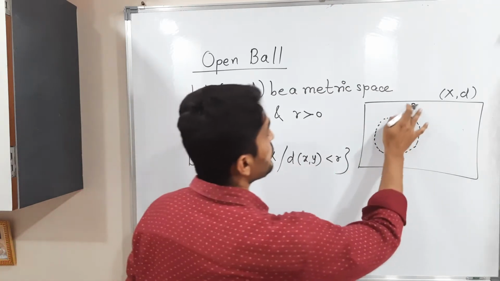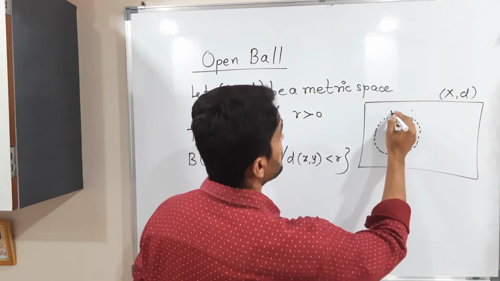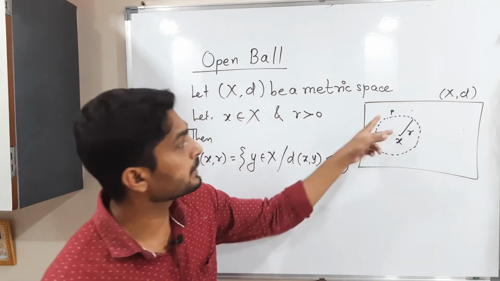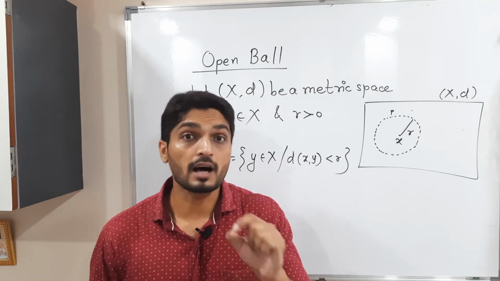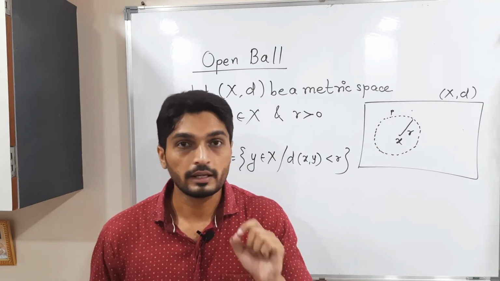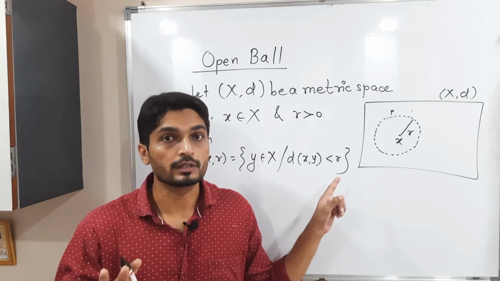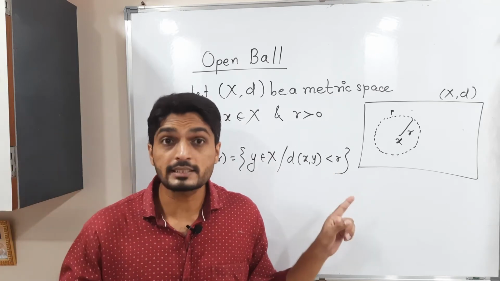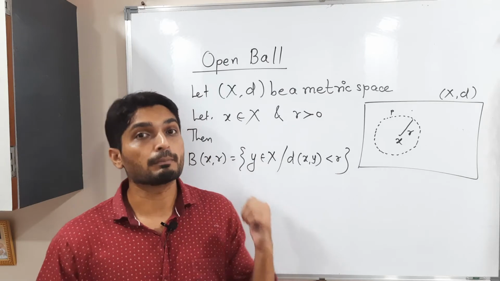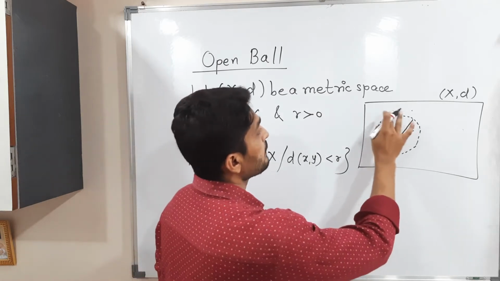And if you consider a point P where the distance between x and P is the same as r, that means the radius of that circle, equality is not allowed. Only if the distance is strictly less than r will it be a member of this family. So in that case, P will not be an element.